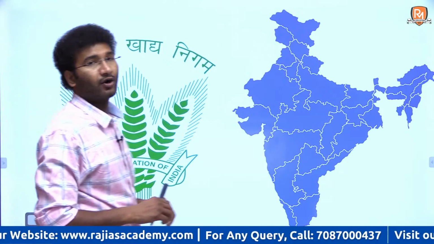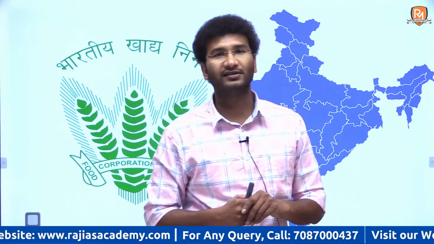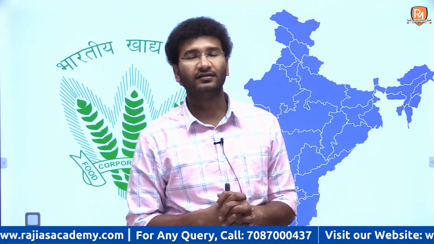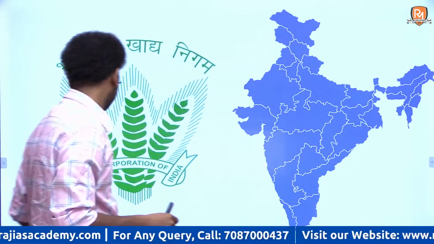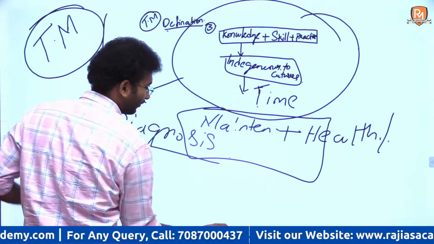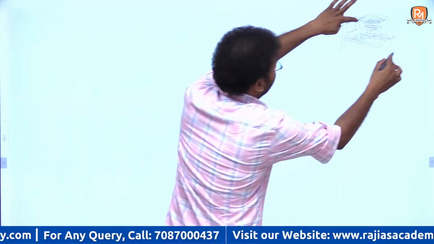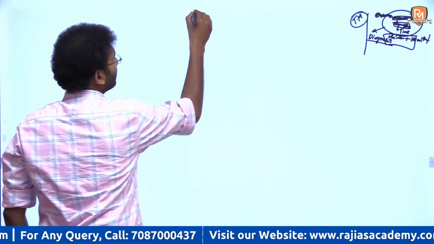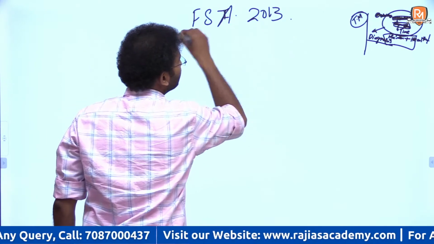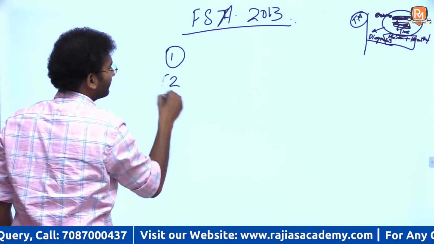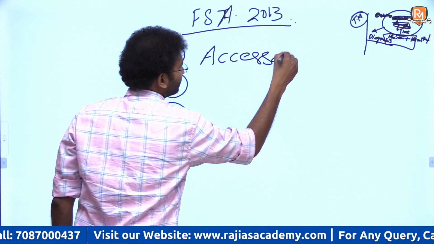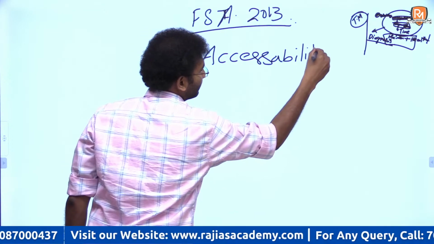See, firstly, in order to understand this complete issue, you need to understand certain bodies as well as the Food Security Act. Back in 2013, an act was set up that is called the Food Security Act. The Food Security Act mainly focuses upon 3 components. The Food Security Act of 2013 concentrates on 3 principles. The first one is accessibility of food.